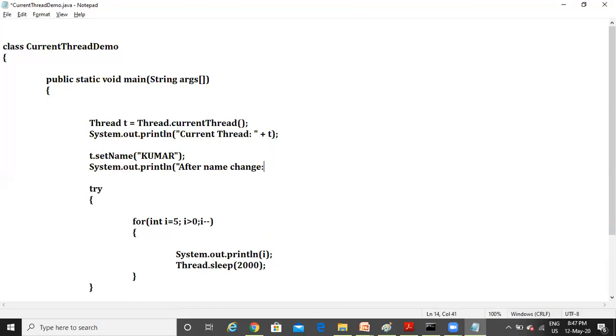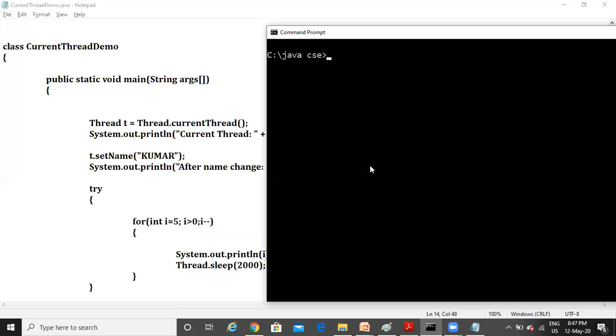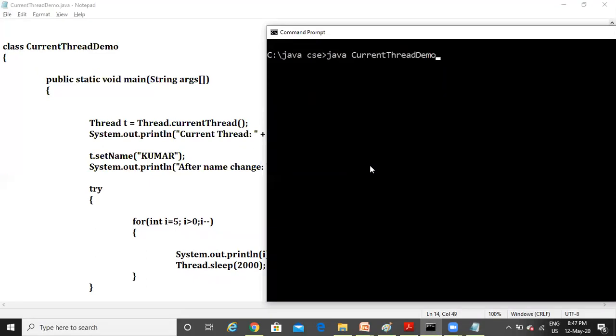After the name change, just print that T, and this time you observe what output you are going to get. First of all, save it, and execute it. First of all, compile it, right? We have not compiled it. Okay. First of all, compile it.